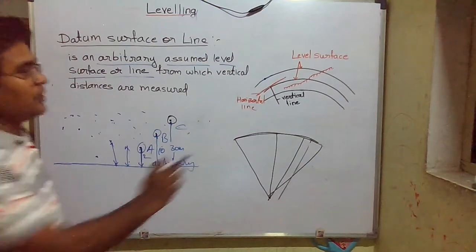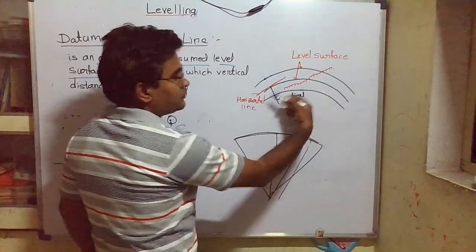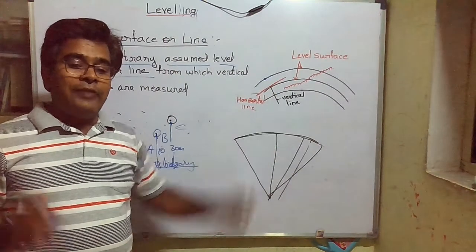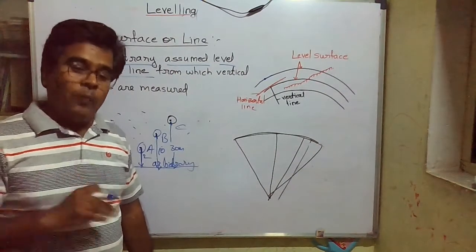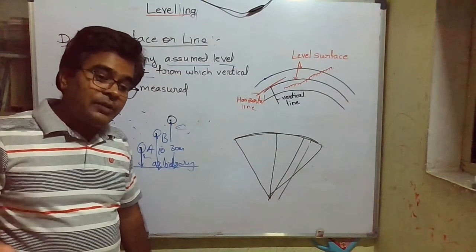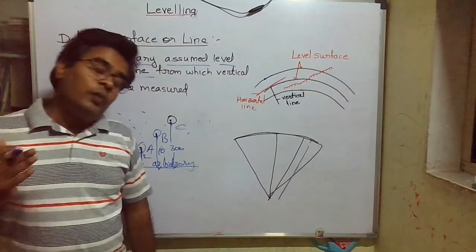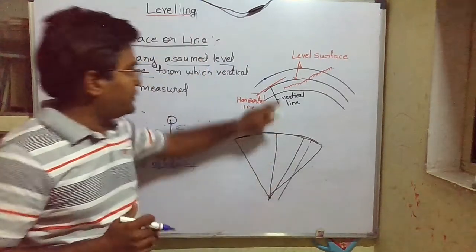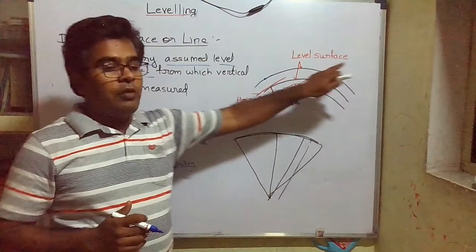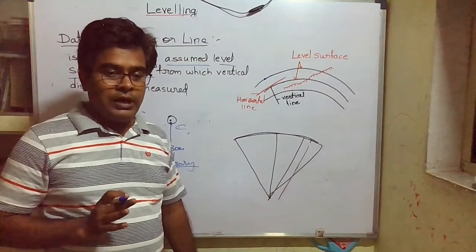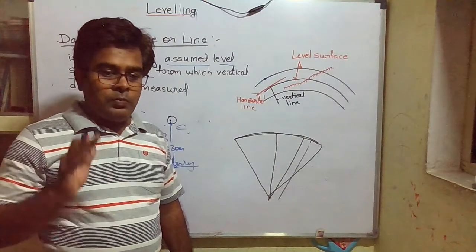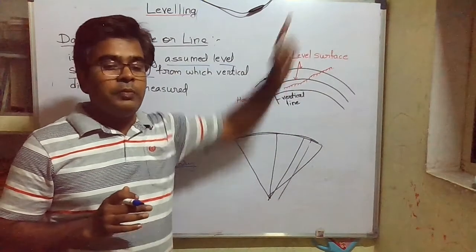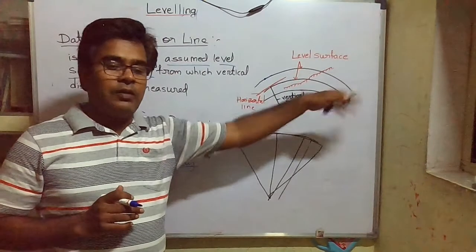Got it? So there may be different level surfaces, but from these we assume one surface, with respect to which we measure the vertical distances of different points lying anywhere on the earth.